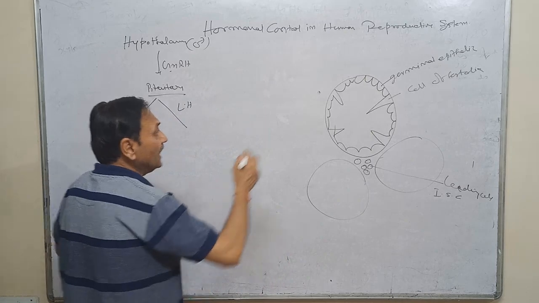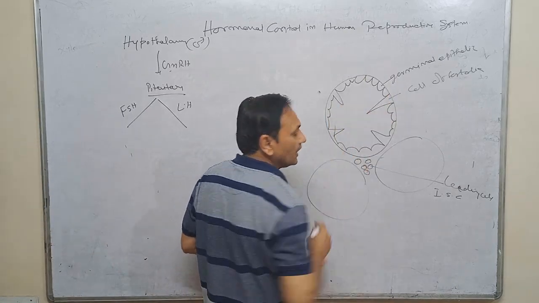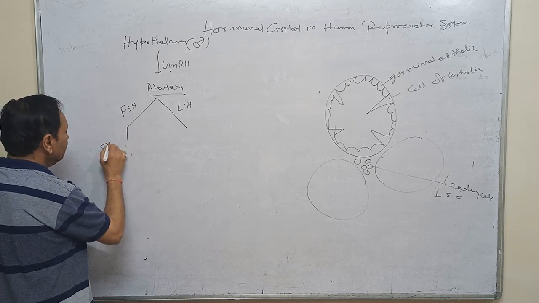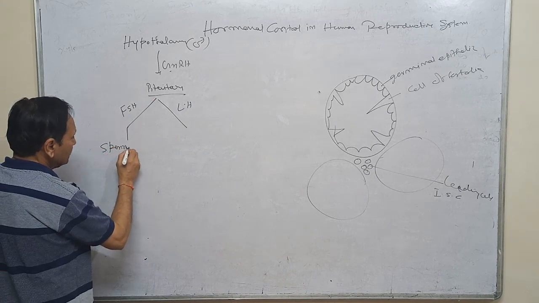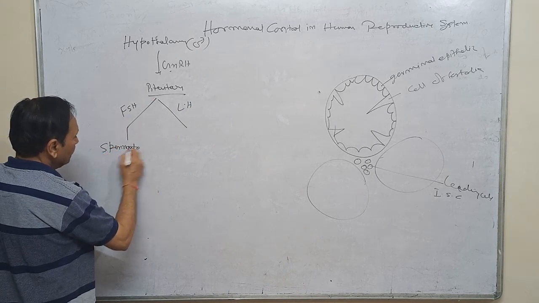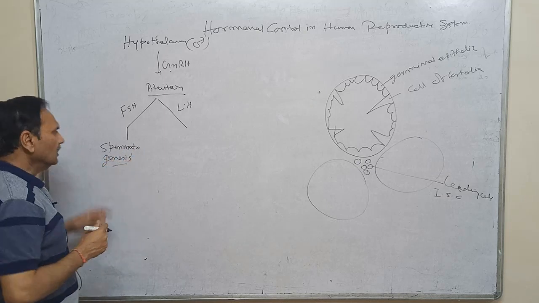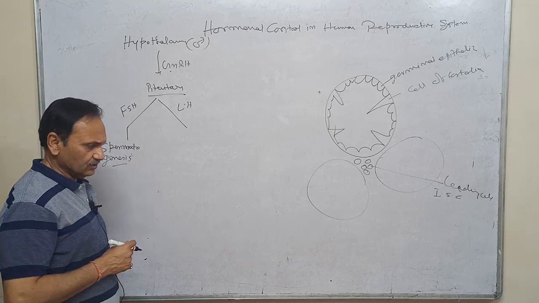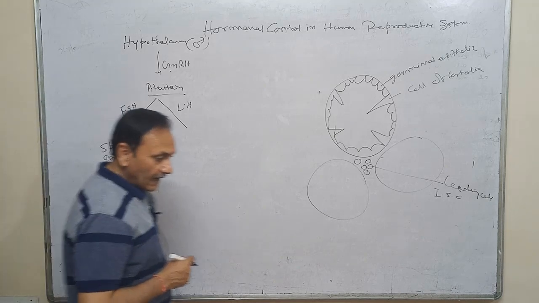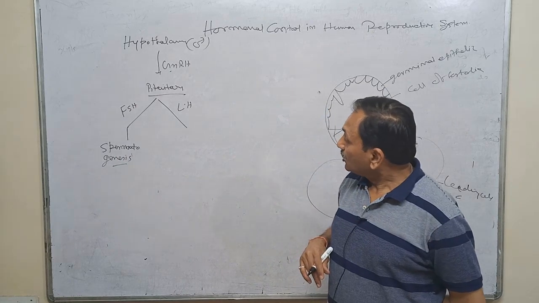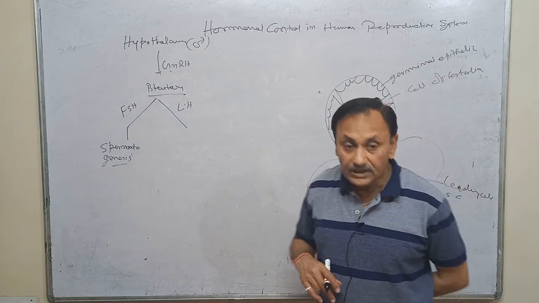This FSH acts upon the germinal epithelium for spermatogenesis. We will discuss later what we mean by spermatogenesis. It also acts upon the Sertoli cells.